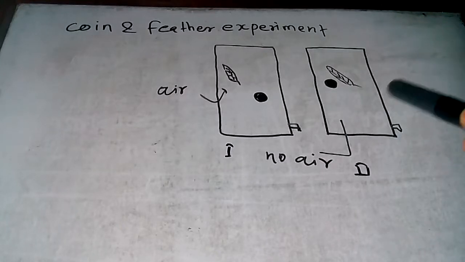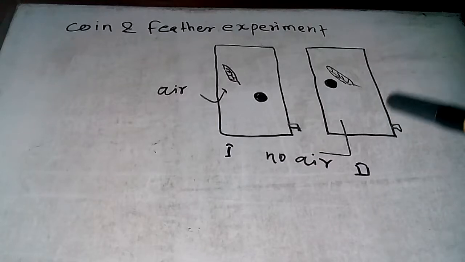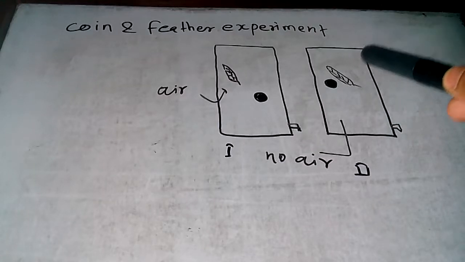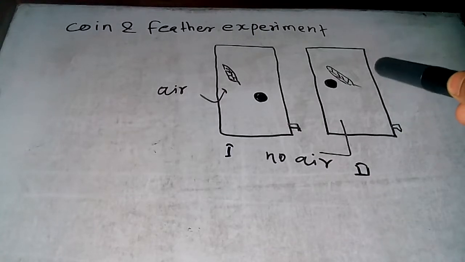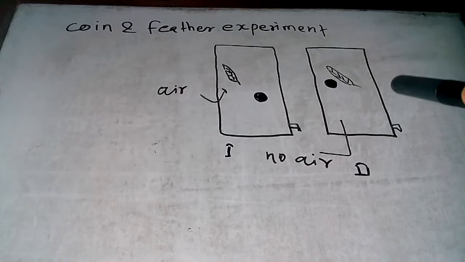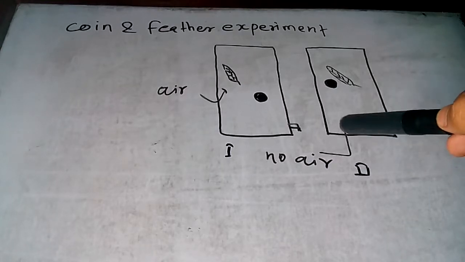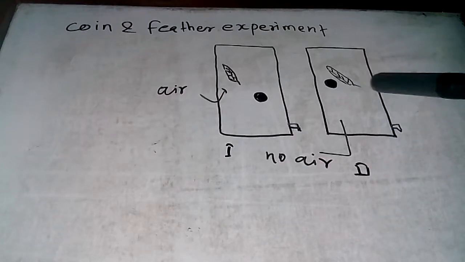But in tube 2, there is a vacuum, so there is no air resistance, and it was experimentally proved that the coin and feather fall together. So this is the free fall experiment proposed by Robert Boyle.